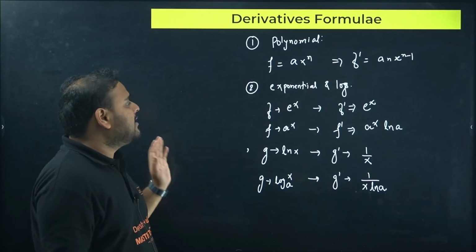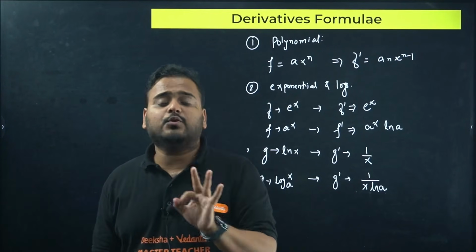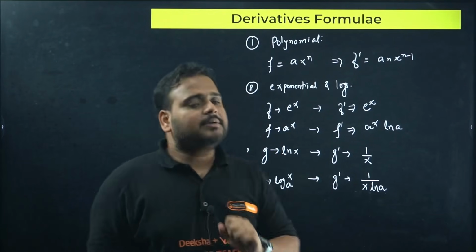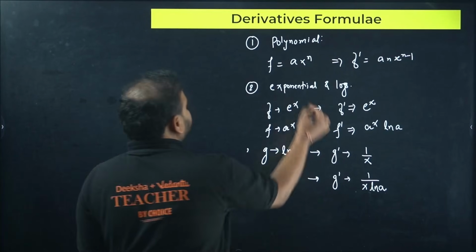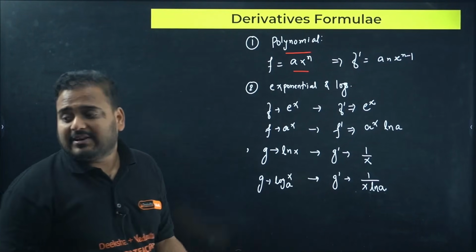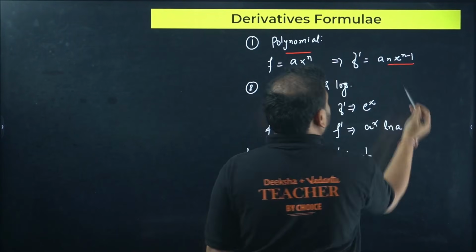Derivative formulas and derivative basics, many questions are there in MCQs. There are a total of 3 MCQs, 3 one-markers, which are coming in your PU2 as per the latest blueprint. So very important. Let's look at the first formula that we have, the polynomial function. If it's given like this, a times x^n, the derivative is given by a n, the n comes in front, and x^(n-1).